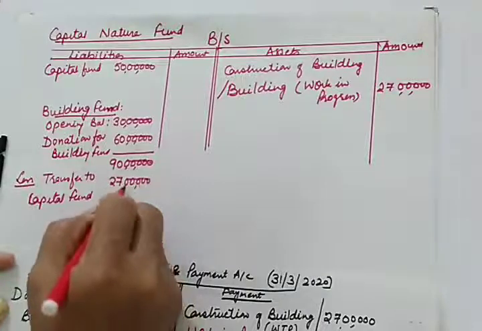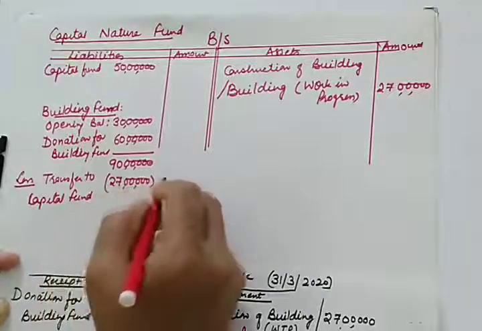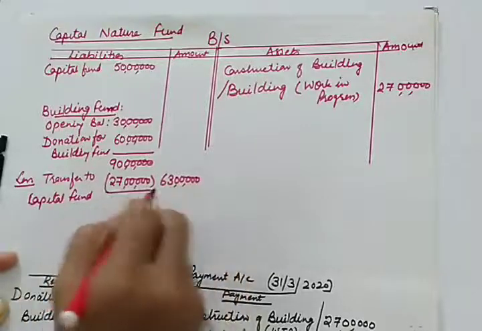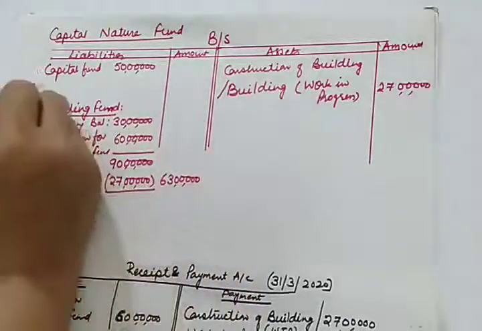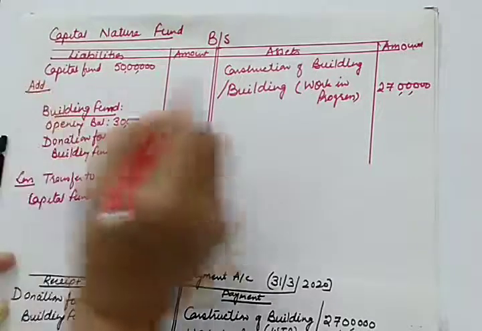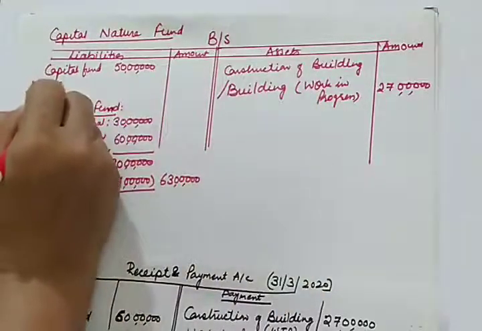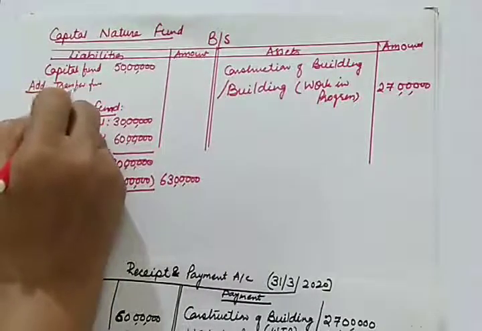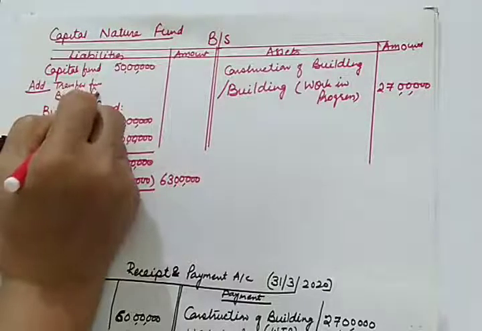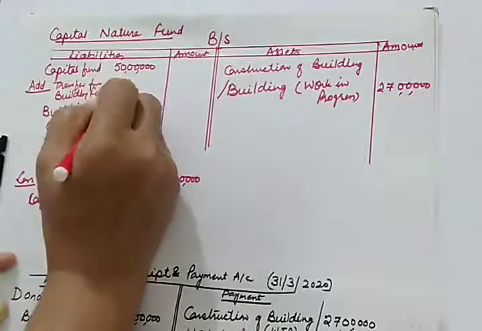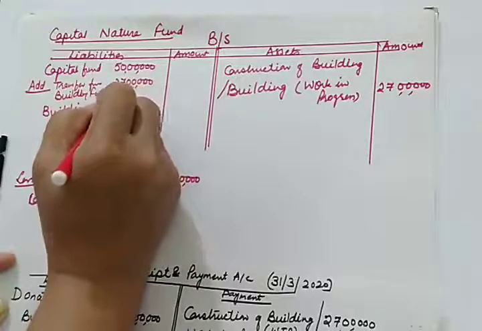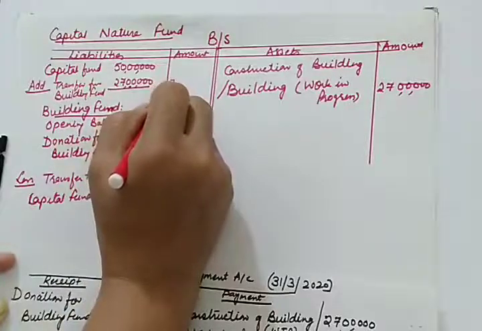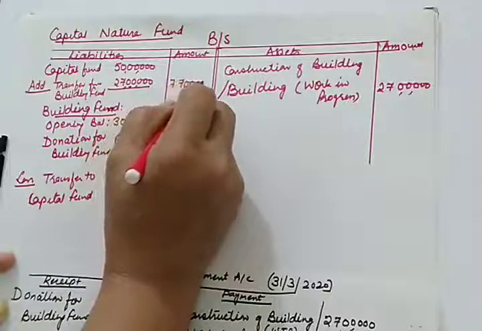So 27 lakhs will be deducted from this, and we get 63 lakhs here. This is the balance of building fund. And here we'll be adding this transfer from building fund, 27 lakhs. So the total is 77 lakhs total of capital fund.